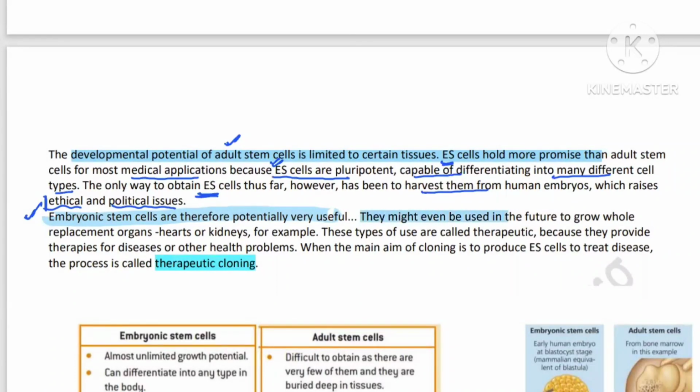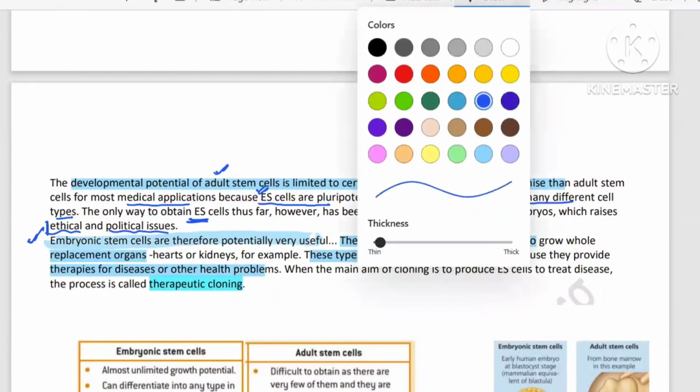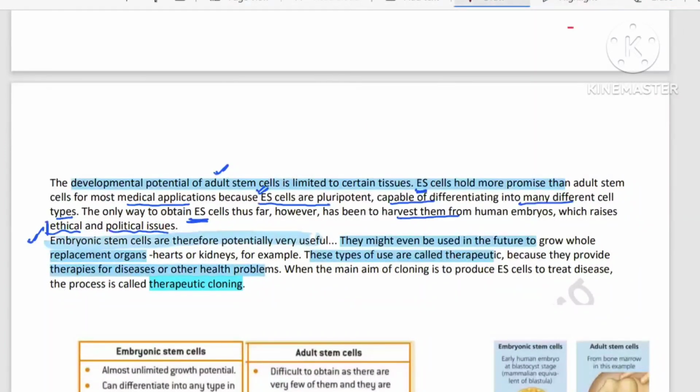They can be useful in the future to grow whole replacement organs also. These types are used for therapeutics, because we use them as therapies for disease or other health-related problems. When our aim in cloning the stem cells is to treat the disease, then it is therapeutic.